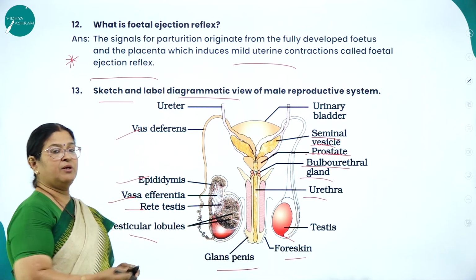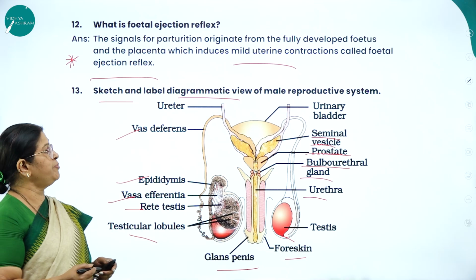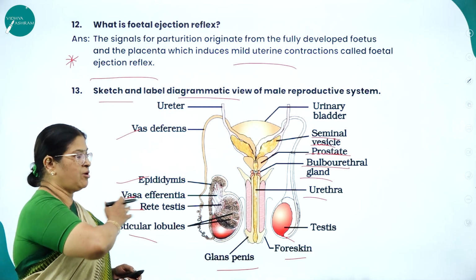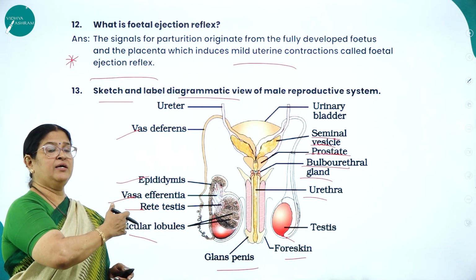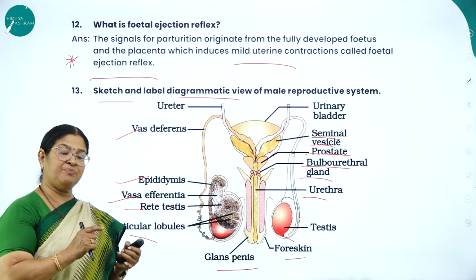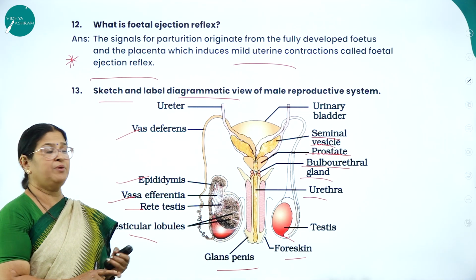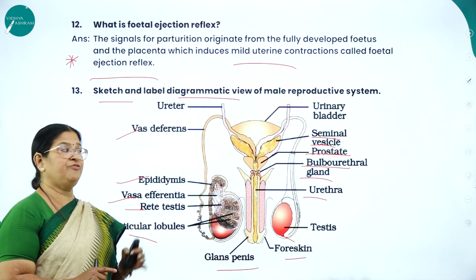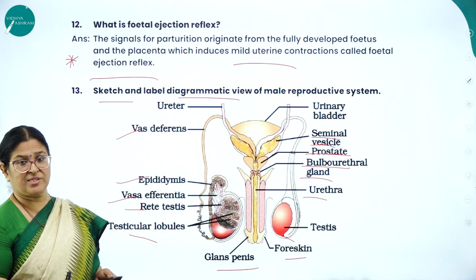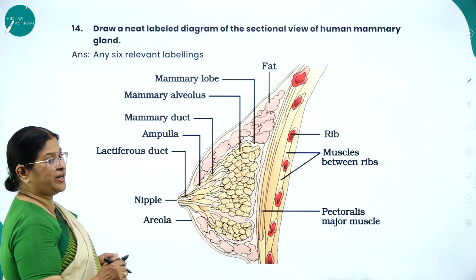So this is the diagram of the male reproductive system, and make sure you draw a beautiful diagram and bring all the labelings to us. These are like guarantee questions in your question paper. They might ask either the female reproductive system diagram or the male reproductive system. If you are through with these two diagrams, it is like you are through with your 5 marks. Let me move on to the next very important question.